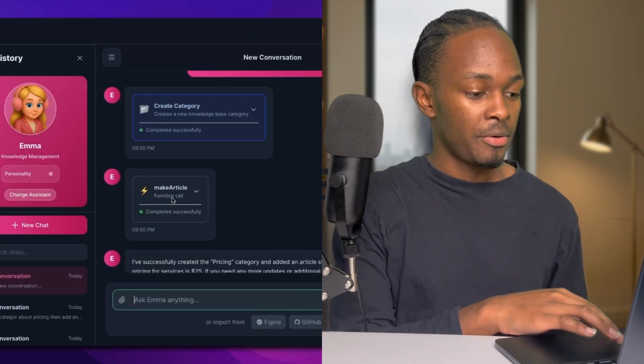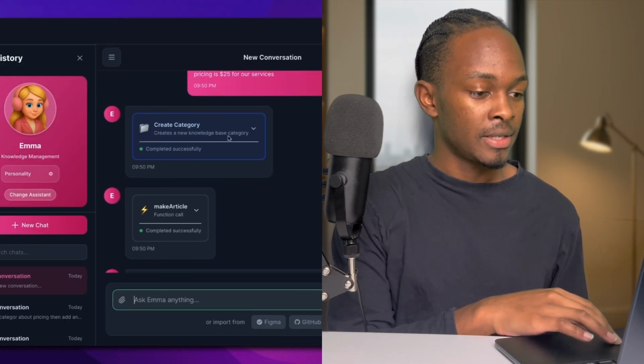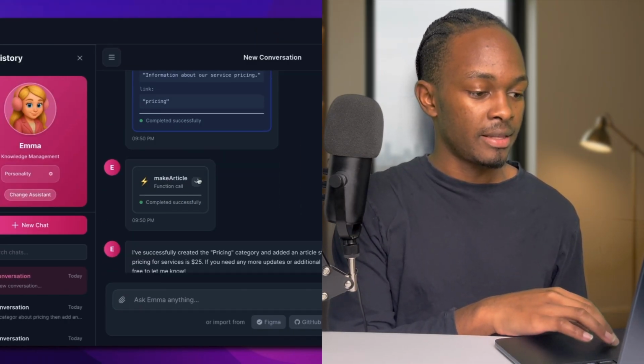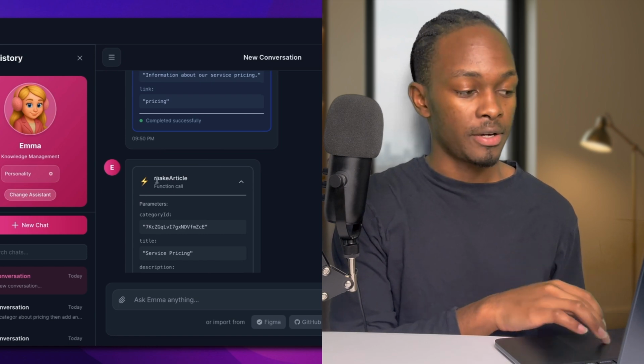All right, so basically what I want Emma to do here is that Emma is going to create a category for our pricing in our knowledge base. And then afterwards, Emma will actually create an article in that category about our pricing. All right, so here we can actually see that Emma is done. So Emma actually created a category, and then Emma actually created an article too.